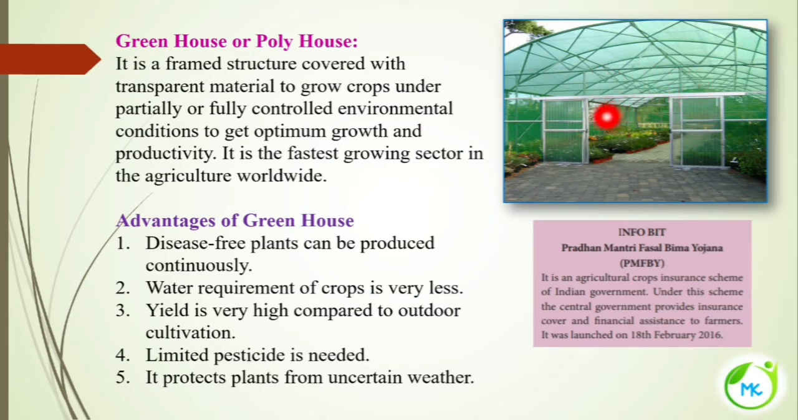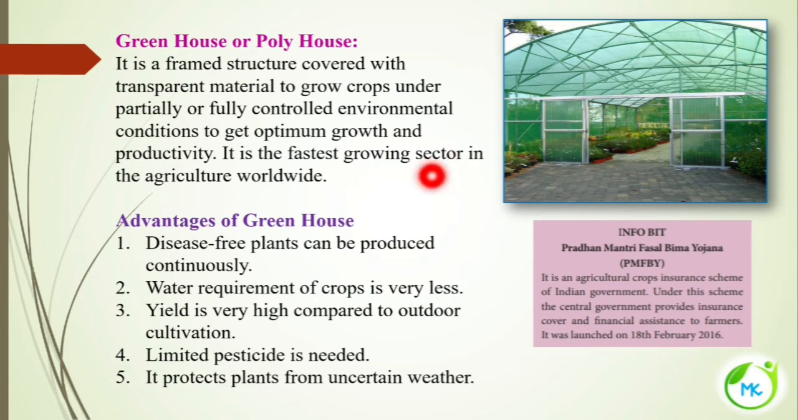And why is it controlled? To gain a suitable profit or productivity, to get the optimum growth, and it is the fastest growing sector in agriculture worldwide. Now let's discuss the advantages of this greenhouse. By using this greenhouse, disease free plants can be produced, and the water requirement of crops is very less because they are controlling the temperature here.